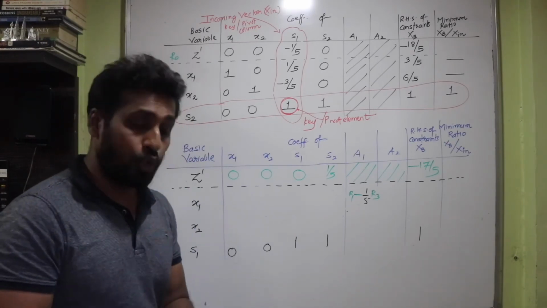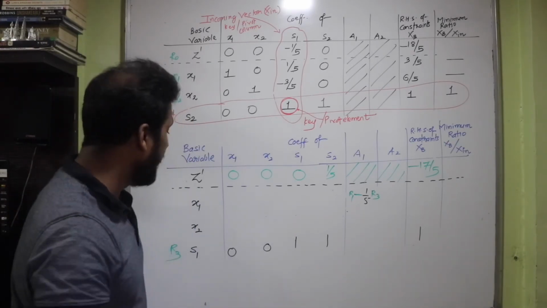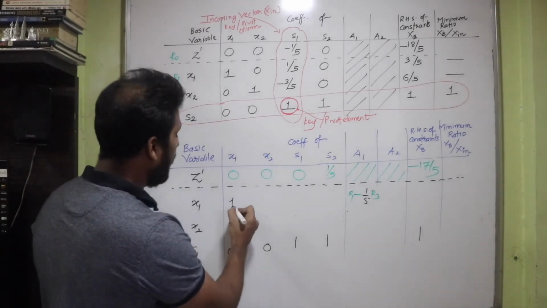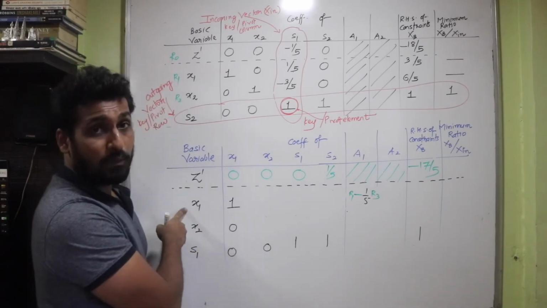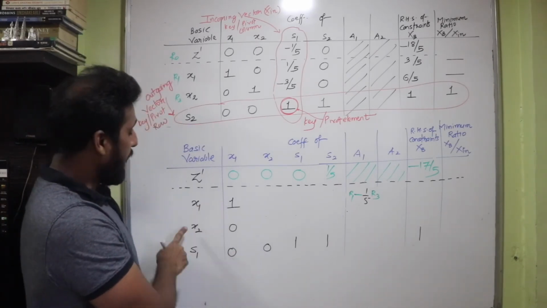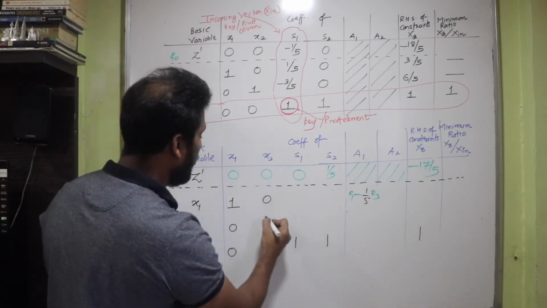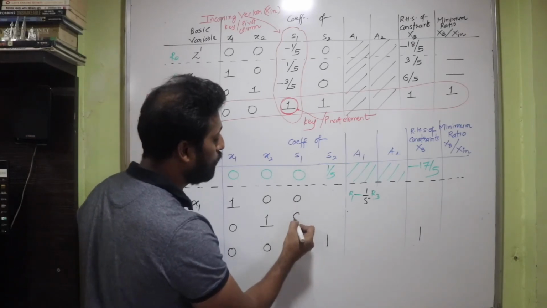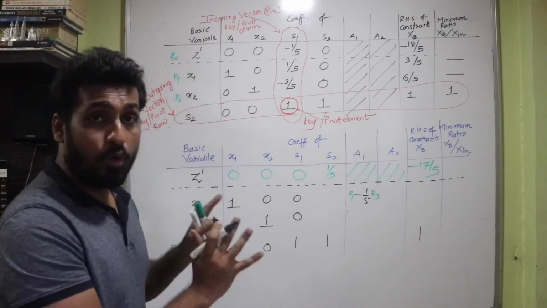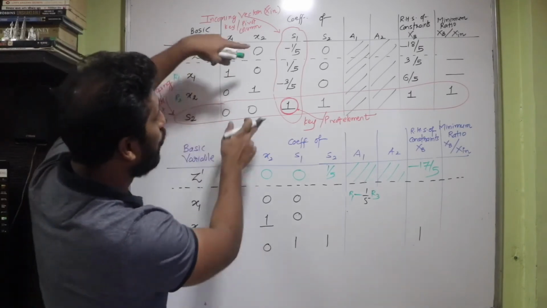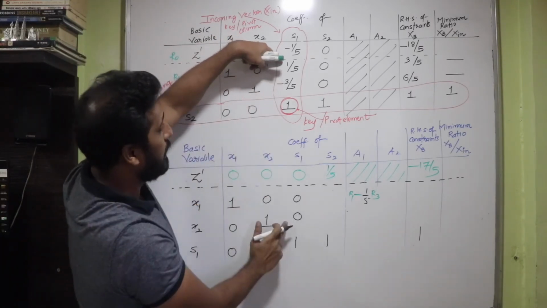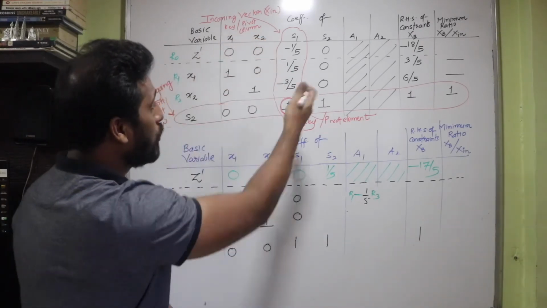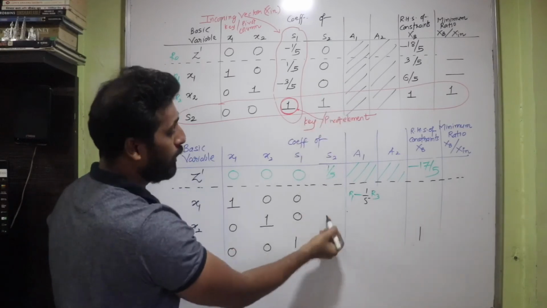Now further I can also do some shortcut techniques over here that I've already explained, that x1, x2 and s1, they are the basic variables. So for sure their values are going to be, x1 is the first basic variable, so it's going to be 1 0 0. X2 is the second basic variable, so 0 1 and 0, and then comes s1, so it is definitely going to look like 0 0 and 1. But you have to write the elementary row transformations looking at these values. These values are going to change, isn't it? So 1 upon 5 has to become 0. So this is the row operation that I have written. Let's do the other calculation. So this is 0 here, isn't it? Only two values left now.